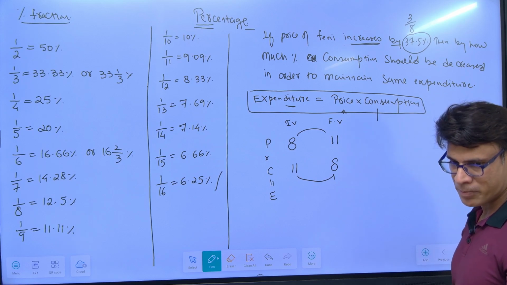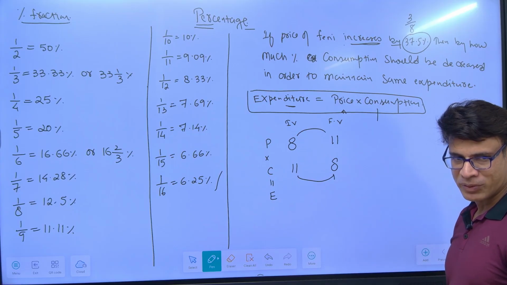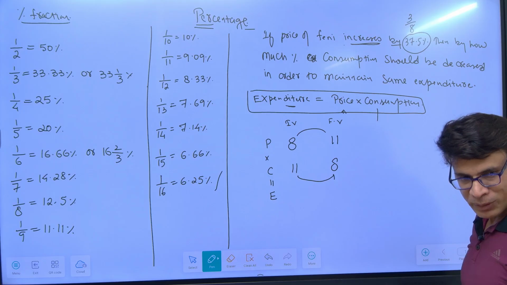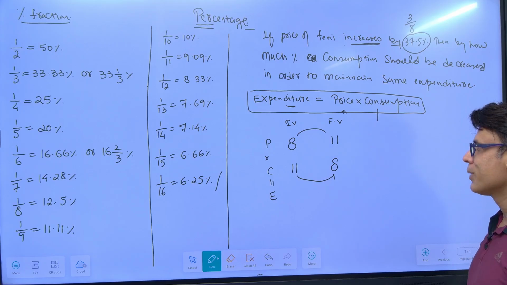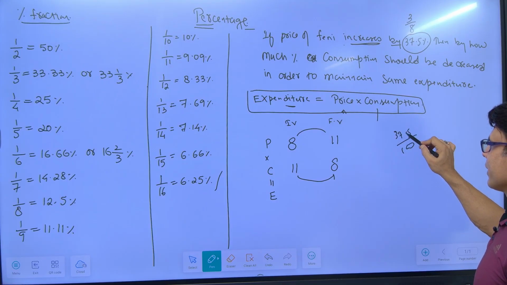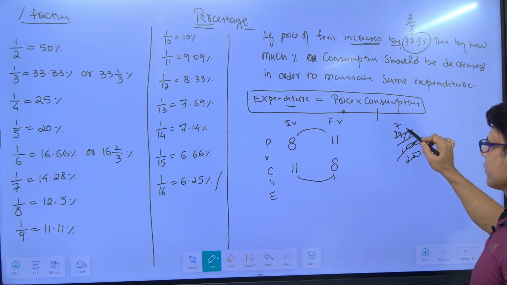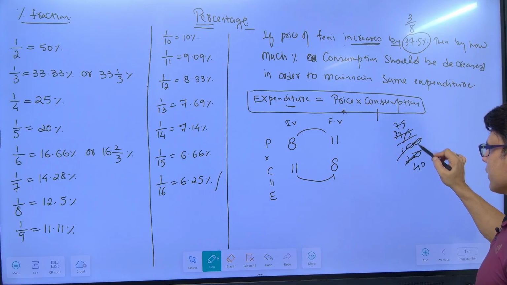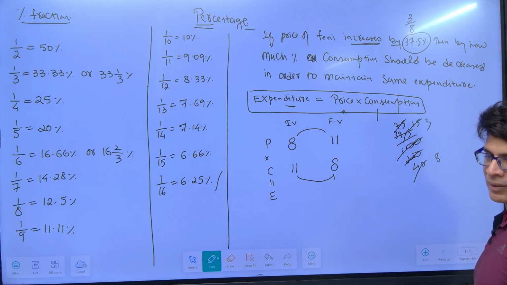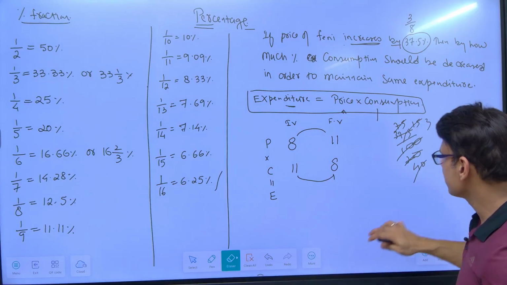37.5 is 3 by 8. 1 by 8 is 12.5, 3 by 8 is 37.5. That should come quickly, right? That's why I gave you those multiples also. Or you write 37.5 upon 100, remove the decimal, cancel with 5, and so on, to get 3 by 8. Or else keep on doing it like this.